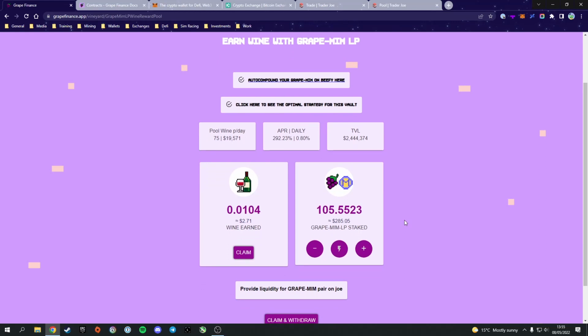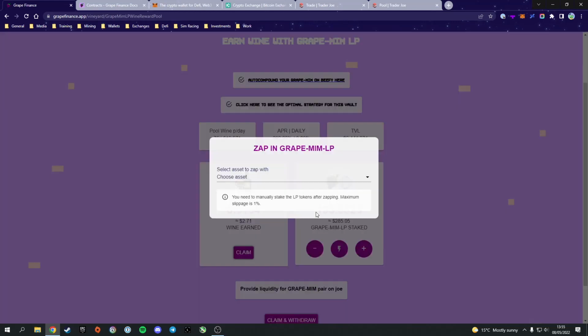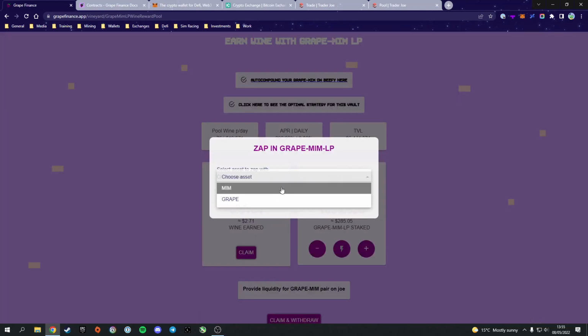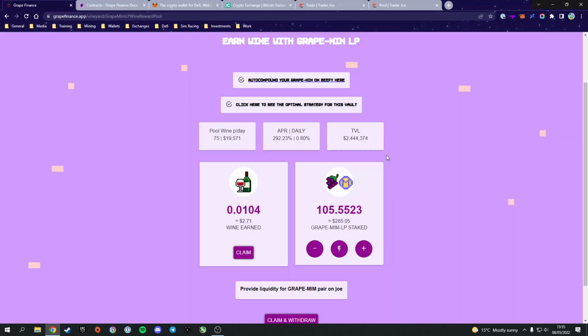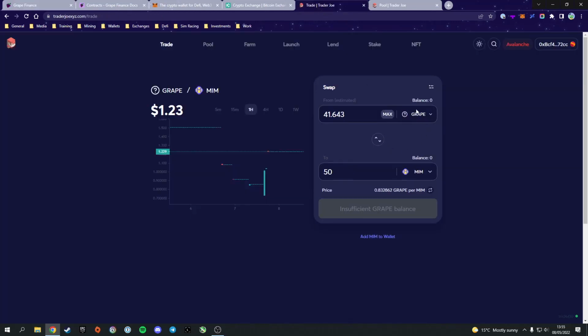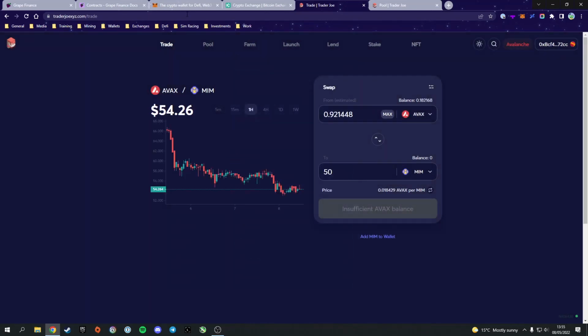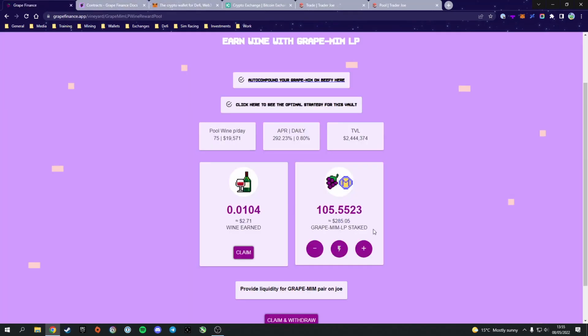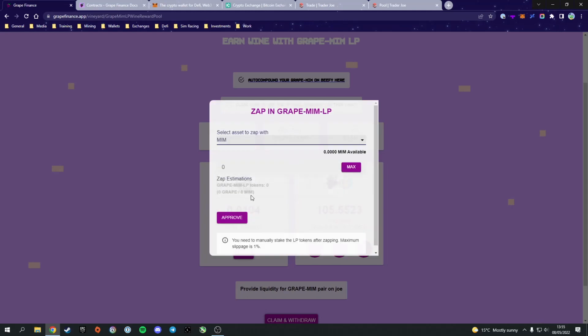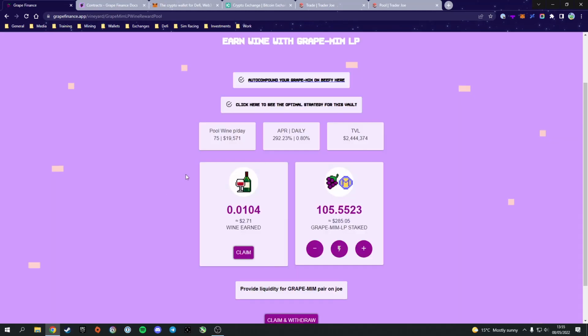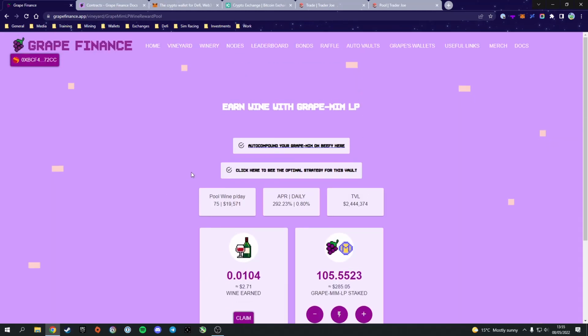Personally, I would just recommend zapping. It's super easy. You choose one of the assets and it goes ahead and saves you a lot of effort. Say you want to get into the Grape Mim pool, which is what I am most bullish on. All you would have to do in Trader Joe is trade between Avax and Mim. It's a single transaction, and then go ahead and add or zap the Mim, and that's 2 transactions. Significantly less than if you want to do it all manually.